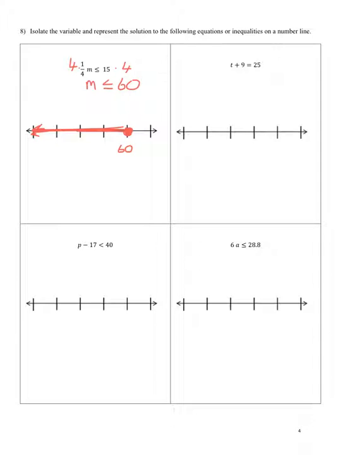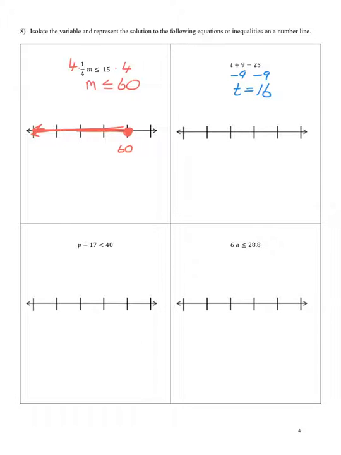Okay, next one. T plus 9 is equal to 25. Okay, so we just have an equation here. This one's a little bit interesting. So I have to undo the 9. So it's plus 9, so I do the opposite, minus 9. Balance it on both sides. And then I get t equal to 16.